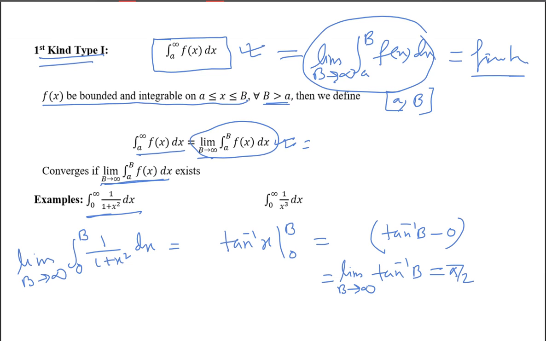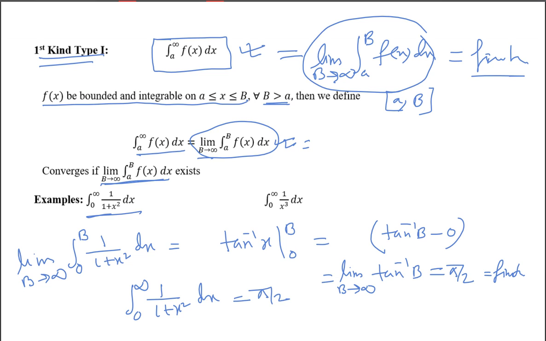Pi by 2 is a finite value. So I can say the integration is convergent, and the value will be: 0 to infinity 1 by 1 plus x square dx is equal to pi by 2.